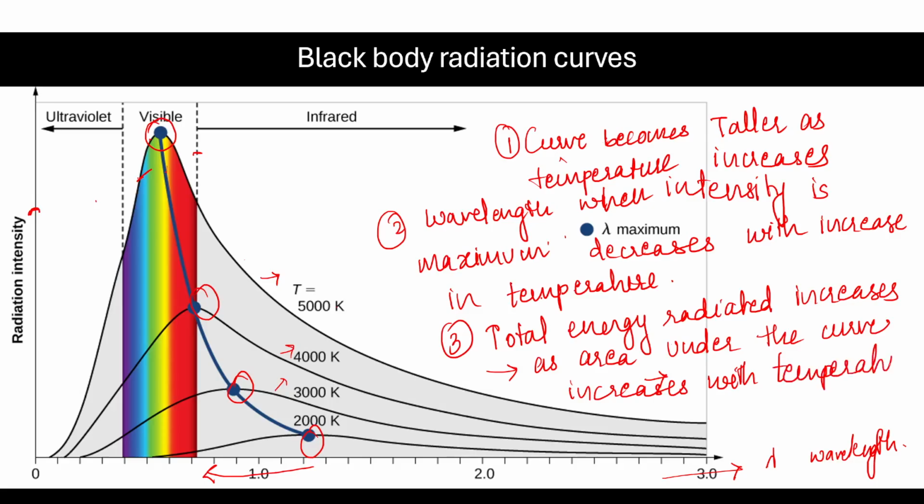So what's happening here is, once again, intensity increases with the increase in temperature. The larger the temperature, the taller is your curve. The peak of these curves gives you the wavelength. The wavelength associated with the peak of the curve decreases as the temperature increases. As you can see, the peaks are shifting towards the left. And because the curve is becoming taller, the area under the curve, which gives the energy radiated, also increases.